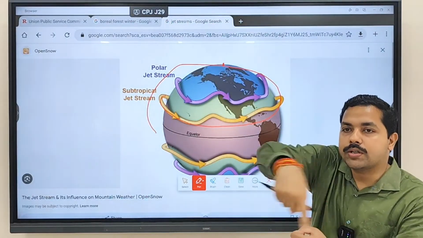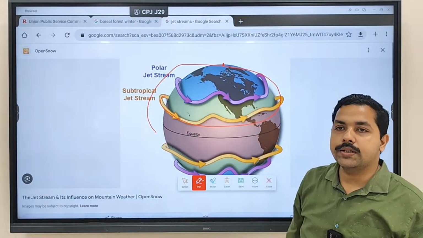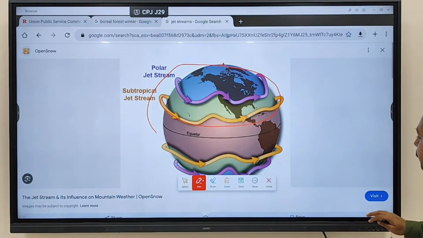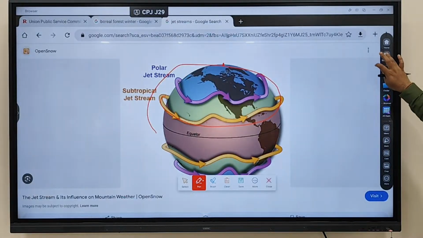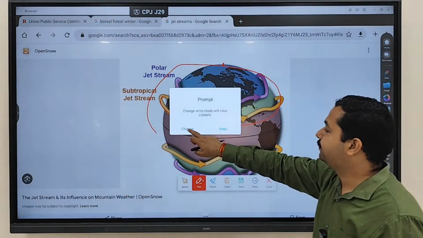So which type of wind is it? It is called circumpolar. What does the term circumpolar mean? Poles at the center. Remember that circumpolar means with poles at the center.